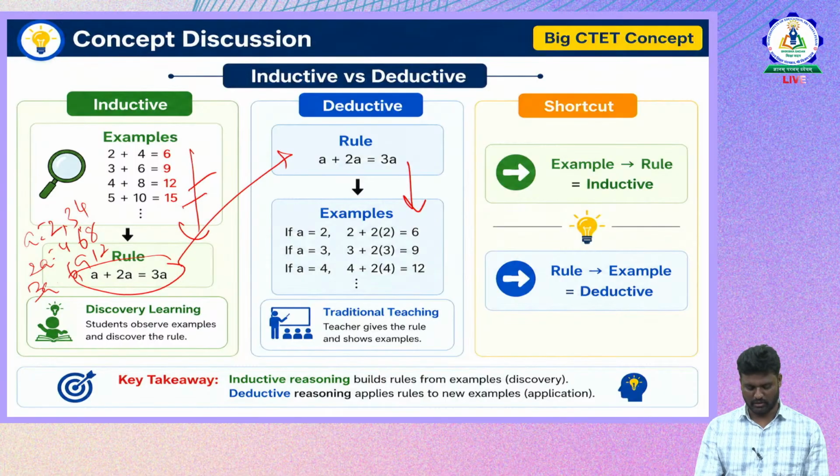Then the discovery learning: students observe examples and discover the rule. In traditional teaching, the teacher gives the rule and shows the examples. So that is inductive versus deductive. In inductive reasoning we build the rule from the examples, that is the discovery. In deductive reasoning we apply the rules to new examples, that means application level. So this is the difference between inductive and deductive.